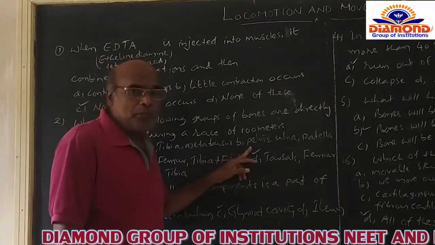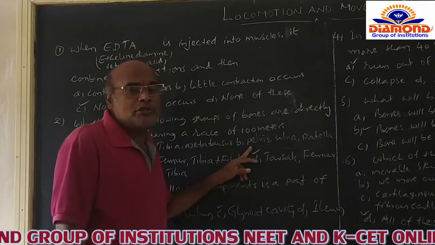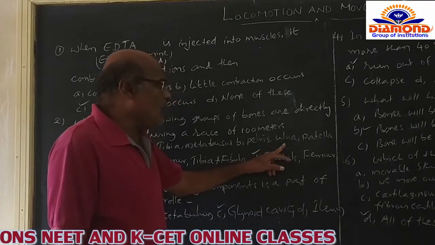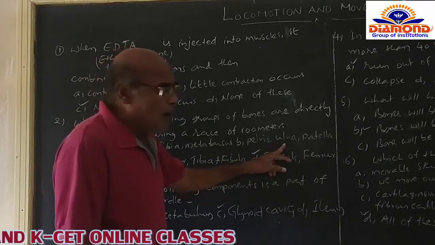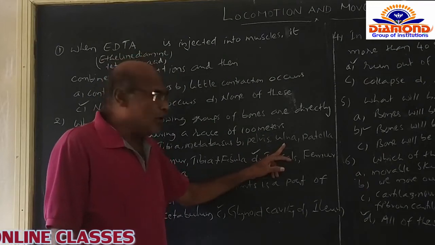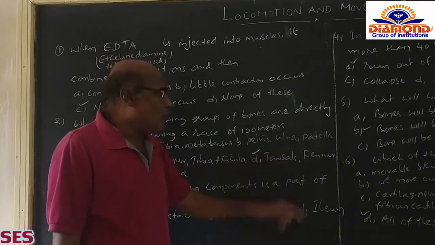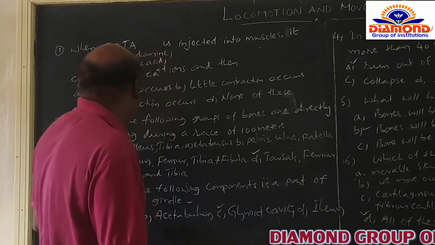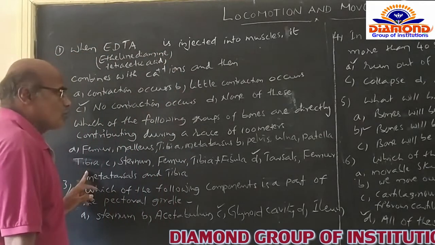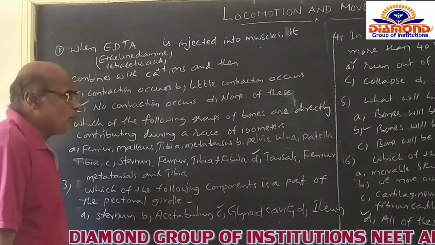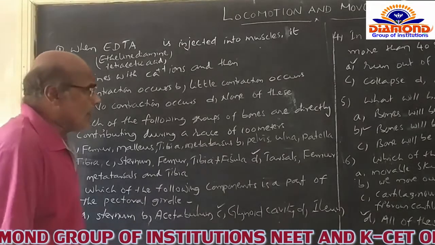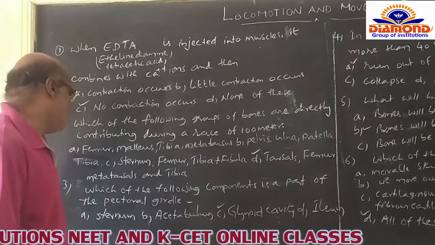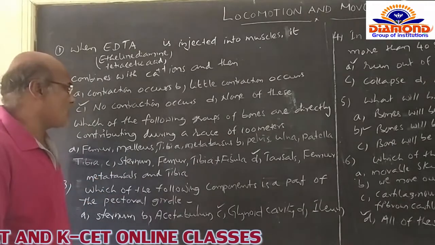Option B: pelvis, ulna, radio ulna, and patella. Ulna is a part of the forelimb. Patella is the knee bone, and tibia is the only bone which comes under the hind limb. So option B is not correct. Option C is the sternum.